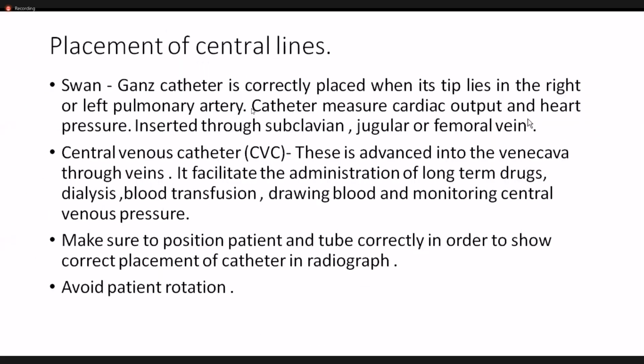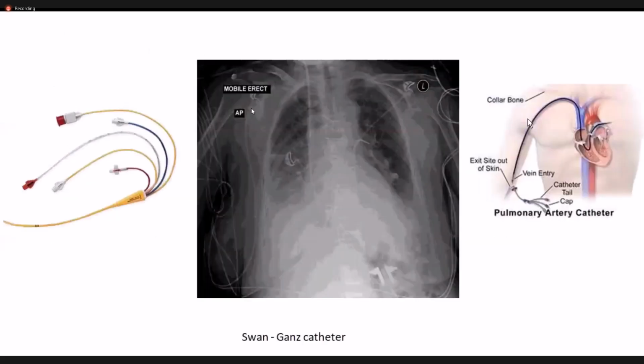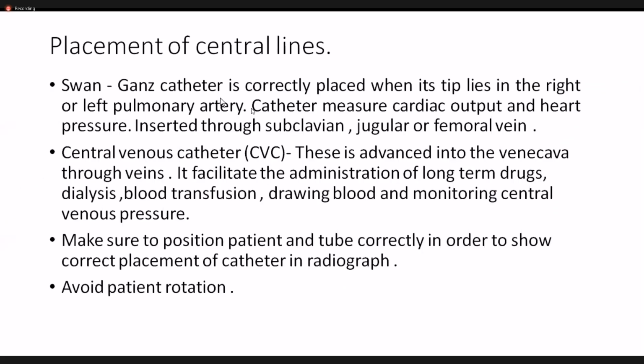So the central venous catheter is advanced into the vena cava through veins. It is generally advanced into the superior vena cava from the bigger veins. What is the purpose of a central venous catheter? It facilitates the administration of long-term drugs.